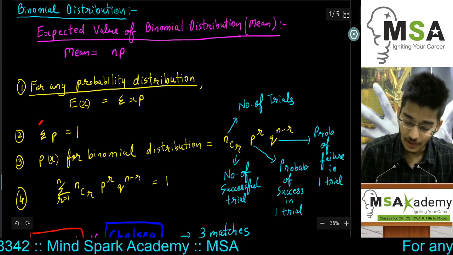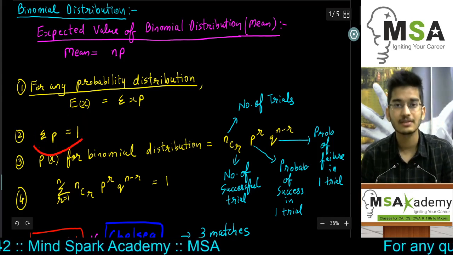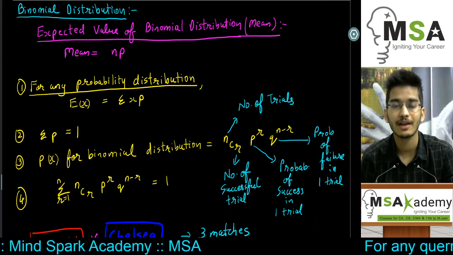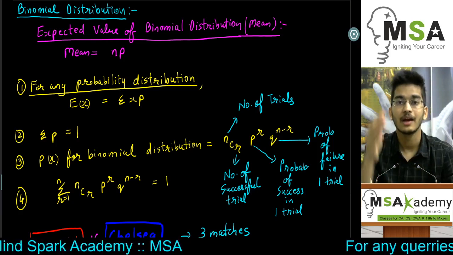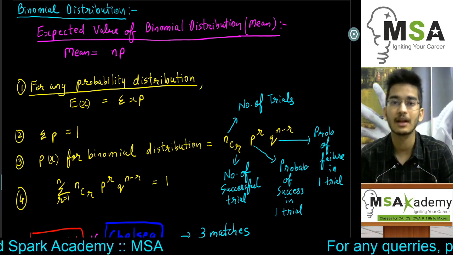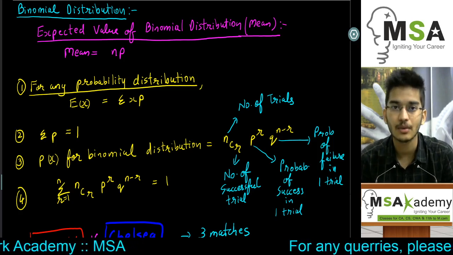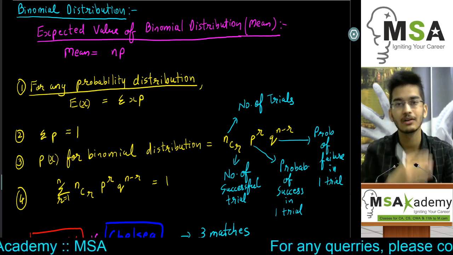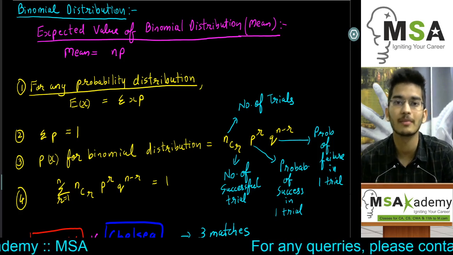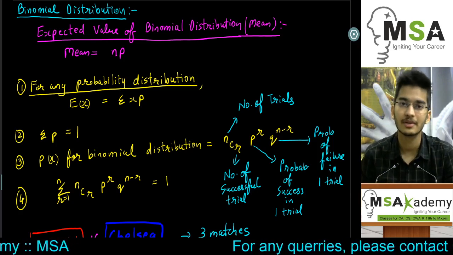Further, if we take all the possible values of the random variable and add the different probabilities, the addition of all the probabilities must be equal to 1, because we are covering all the different cases, so the whole probability must be covered, and the whole probability is nothing but 1.